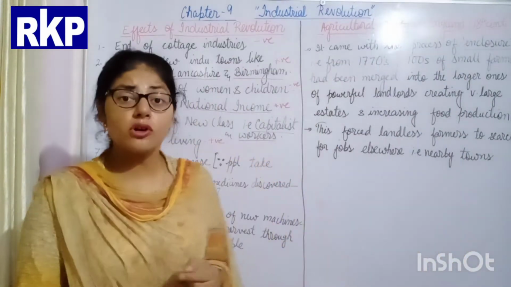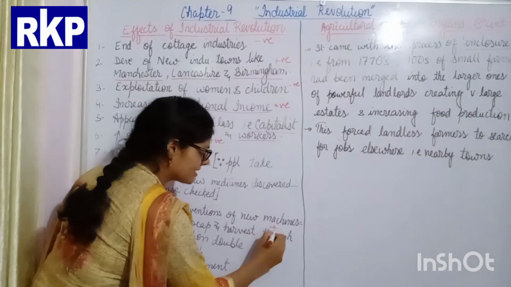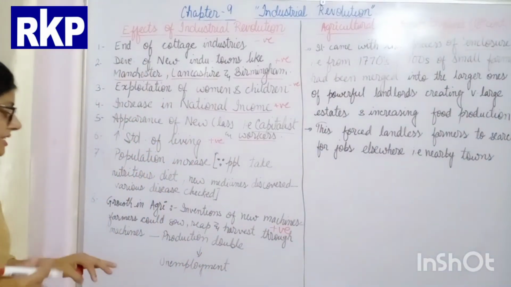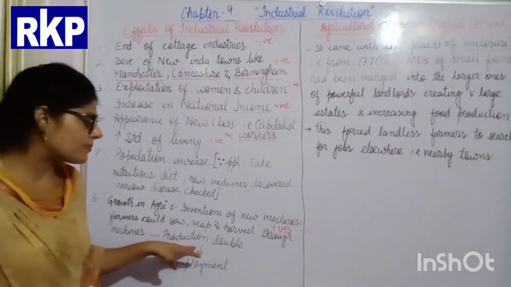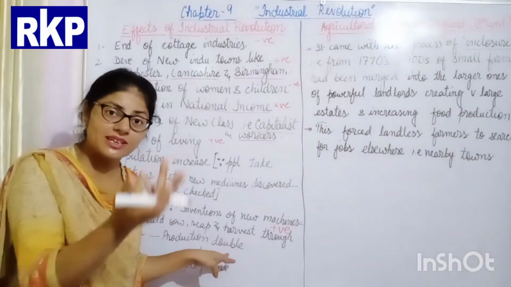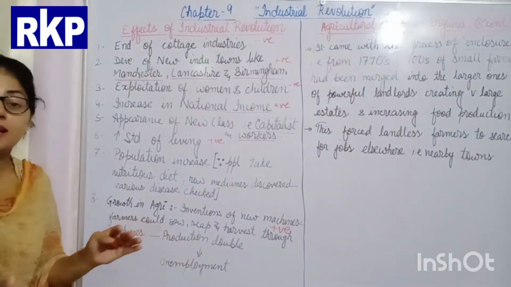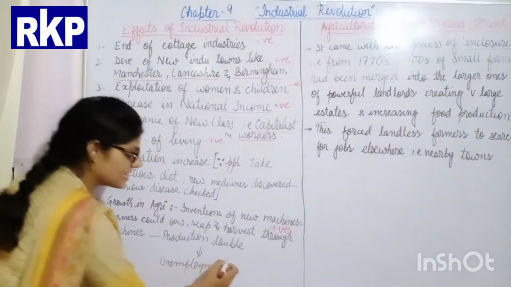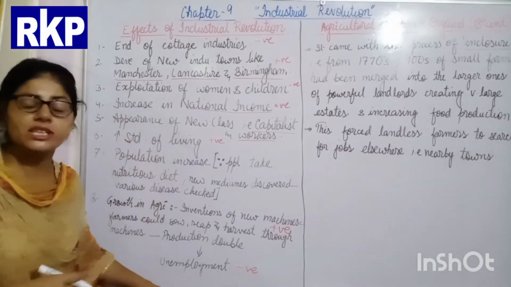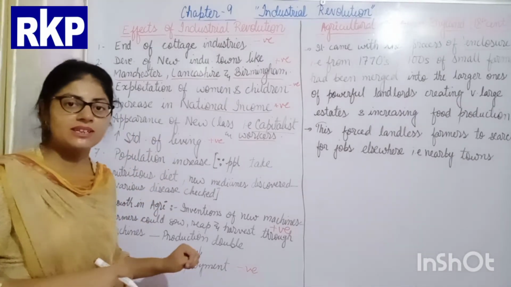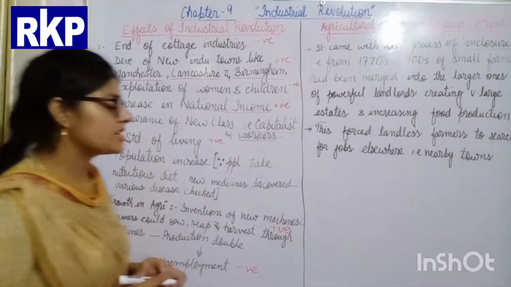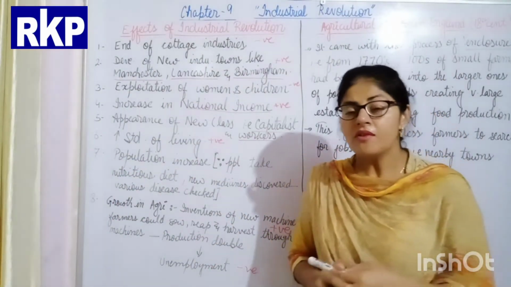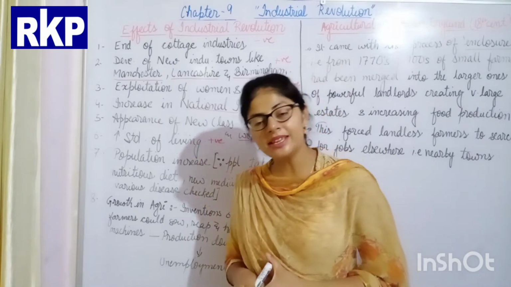But this also had another negative impact. What was the negative impact? Although the production doubled with the increase of agricultural production, the coming of the new machines in the field of agriculture led to large-scale unemployment. So this is the negative impact of the Industrial Revolution. So students, all these are the impacts of the Industrial Revolution which were observed at that time in England.